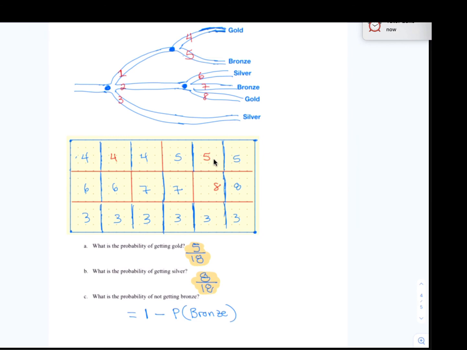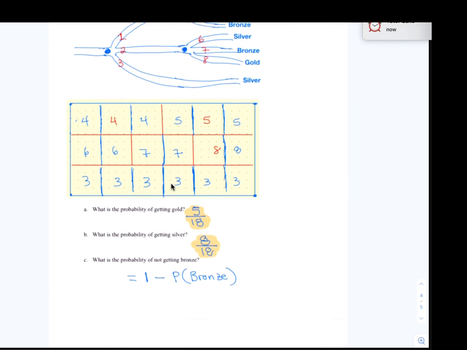Let's count all the boxes with 5s and 7s in it. Here are 2 5s, and here are 2 7s. So that's 1, 2, 3, 4. 4 out of 18. So the probability of not getting bronze is 1 minus 4 out of 18. Now, you change the 1 into a fraction, which is 18 out of 18. Take away 4 out of 18, and that leaves you with 14 out of 18. So your answer is 14 out of 18, which is the probability of not getting bronze.